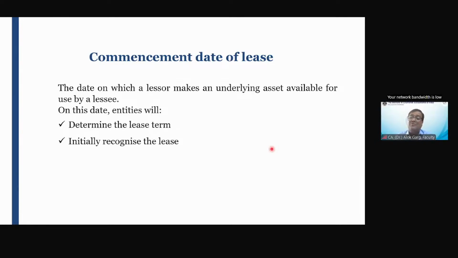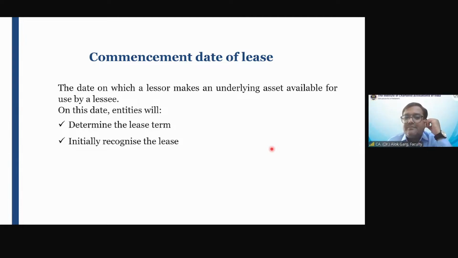The lessee has to recognize right of use asset and lease liability. Okay. The party has to determine the lease term. Lease term determine करना क्यों important है? जब तक lease term determine नहीं होगा, time value of money कैसे निकालोगे? For example, lease term is 5 years. You have to take 5-year rental. You have to discount it to the present value.